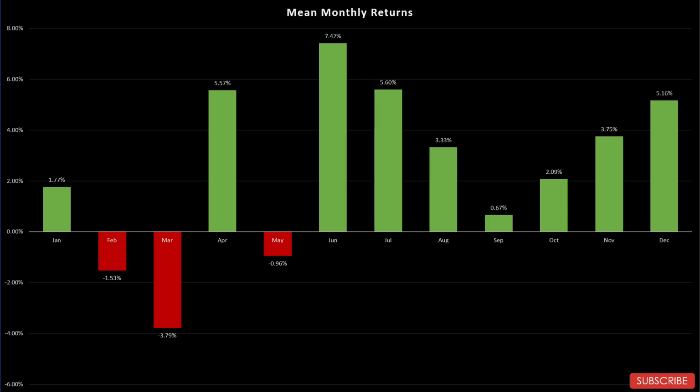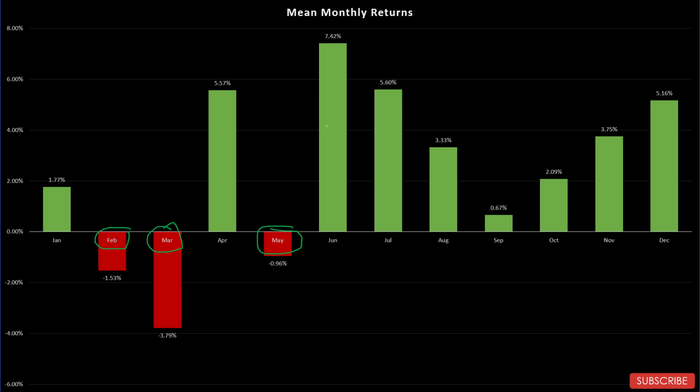Let's move on to the next graph, which is the mean monthly returns graph. In this graph, I have taken the average of the last 10 years' returns across every month. So a few points are very clear. February, March, and May are not good months for this sector based on the last 10 years of historical data.